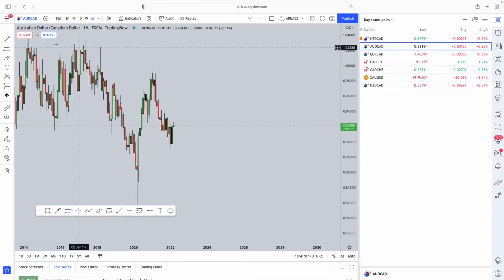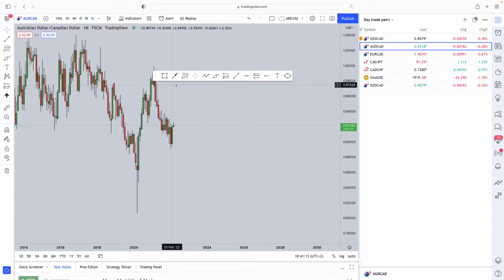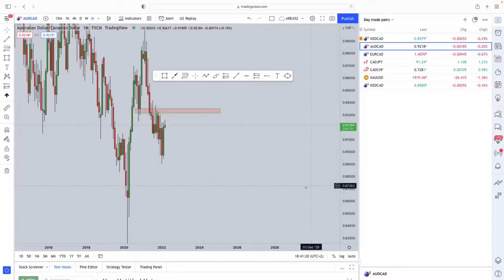We're going to start with the situation that we have here on AUD/CAD. If you start here on the monthly time frame, firstly, what do we see? We can see how the market had broken below this very strong level of support, and the market came to test it multiple times as resistance. Now we can see how the market is once again back at this level, and we can expect the market to pull back and continue to the downside there as well.